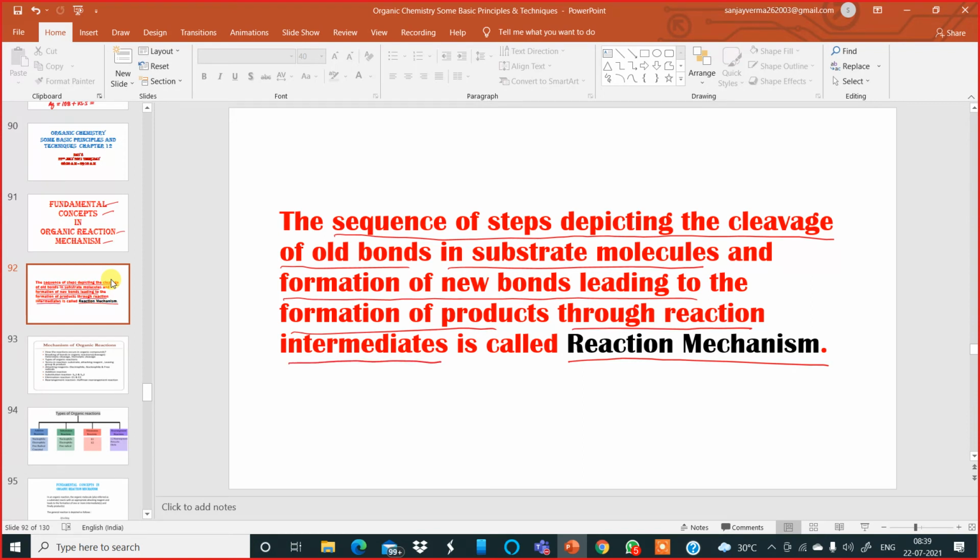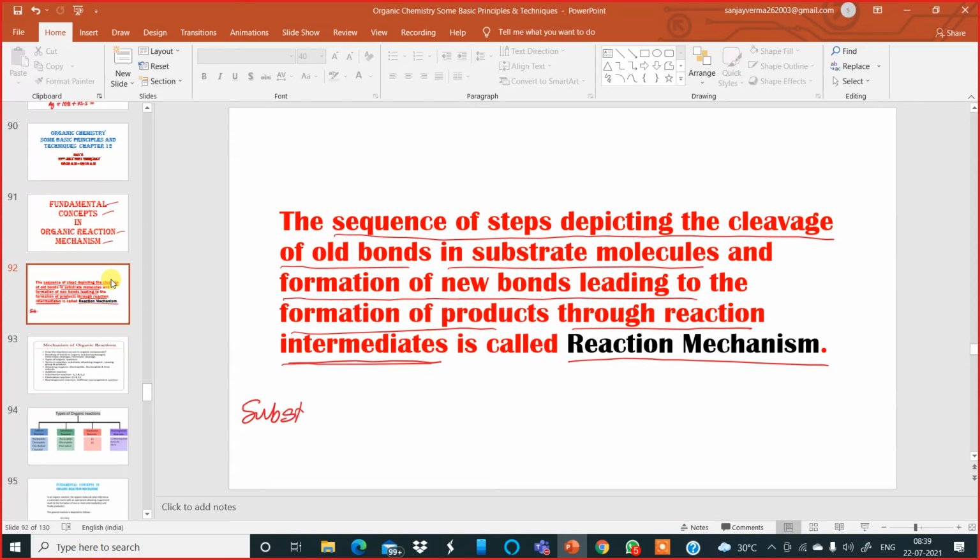Intermediate means the species which are formed in between the reactants and the products. Before forming the products, every reaction passes through an intermediate. So that is called intermediate. So in this reaction mechanism, it can be depicted generally like this.